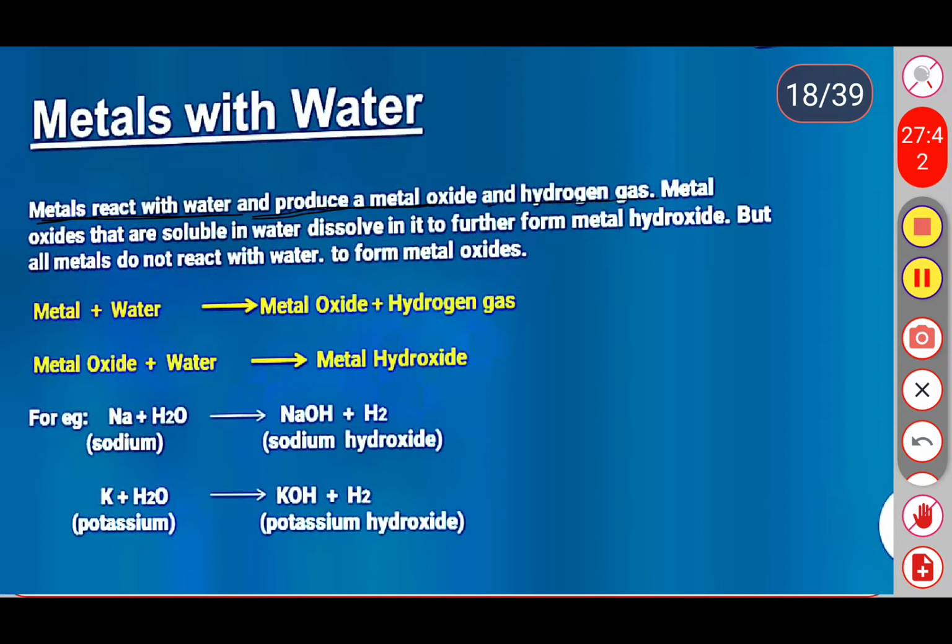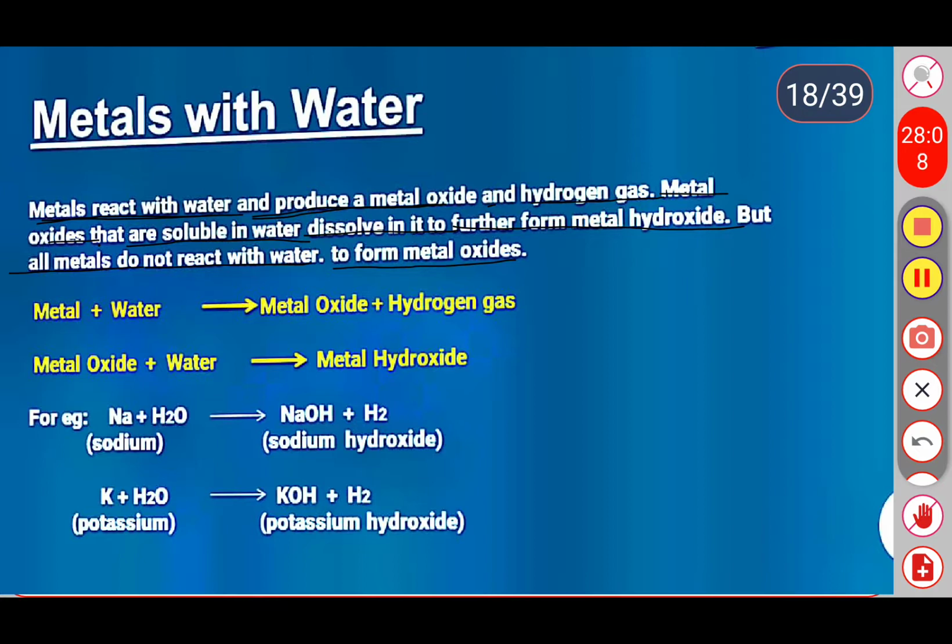Metal oxides that are soluble in water dissolve in it to form further metal hydroxides, but all metals do not react with the water to form metal oxides. Only a few metals react with the water, like potassium, calcium or aluminum.